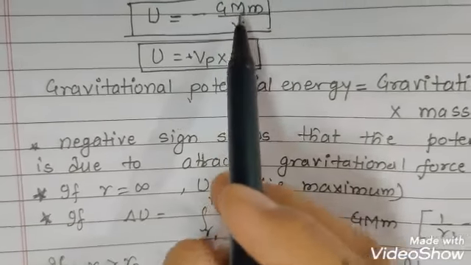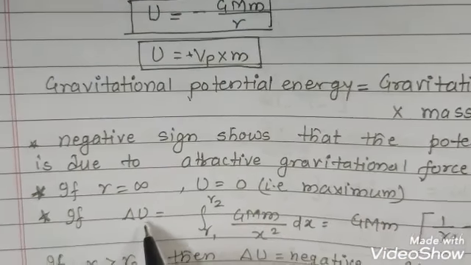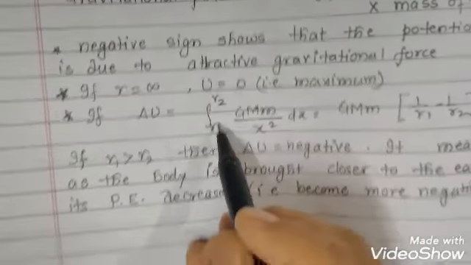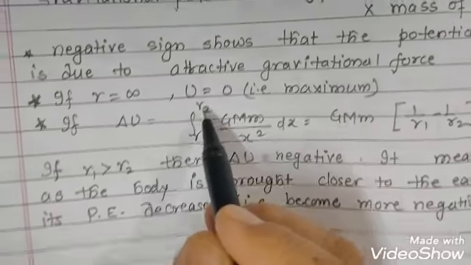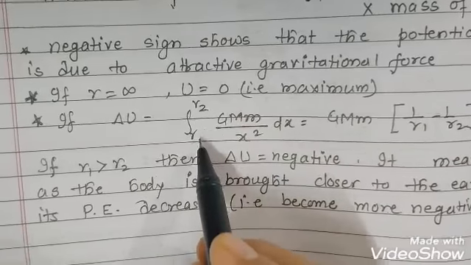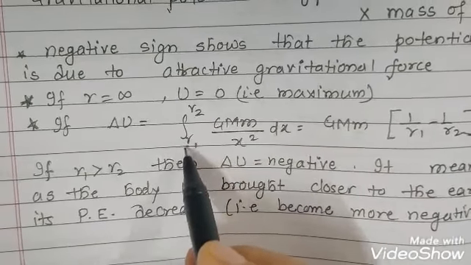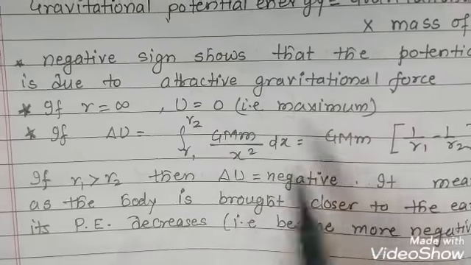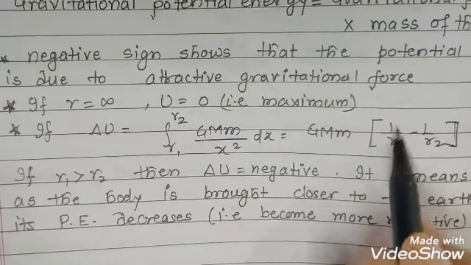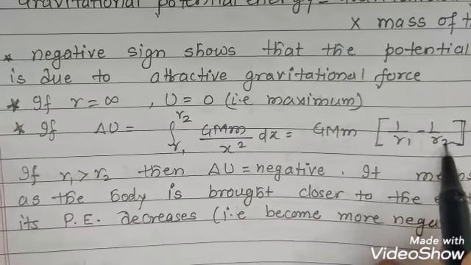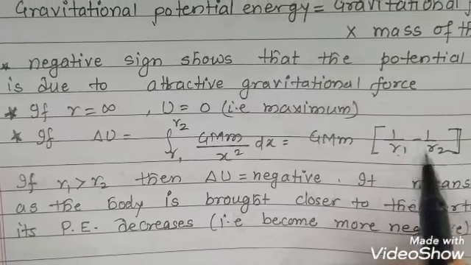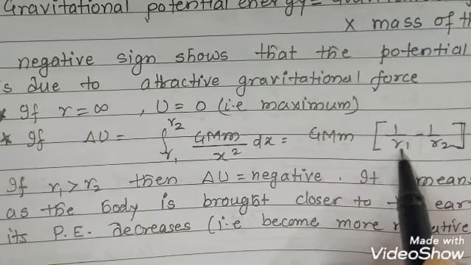Now for the change in potential energy, when we are shifting the body from r1 to r2, the same formula will be integrated within limits r1 and r2. So the formula will come as GMm into 1 upon r1 minus 1 upon r2, where r1 is greater than r2. That means we are bringing the body from r1 to r2, closer to the earth.